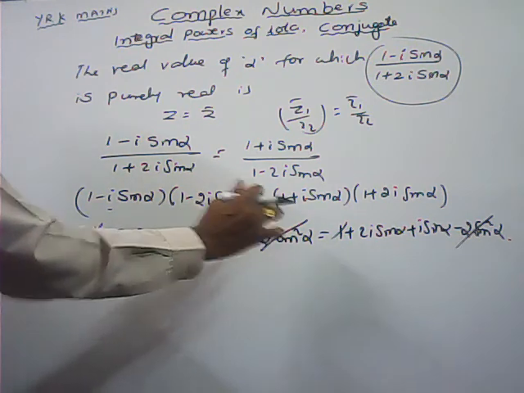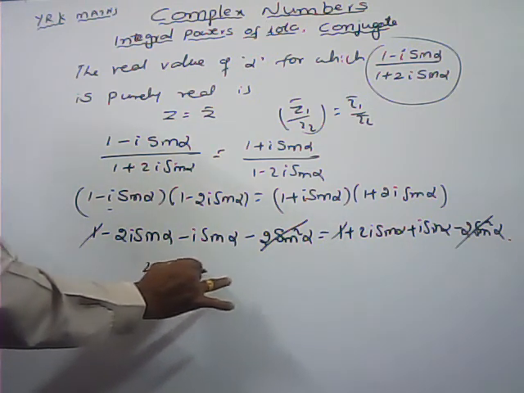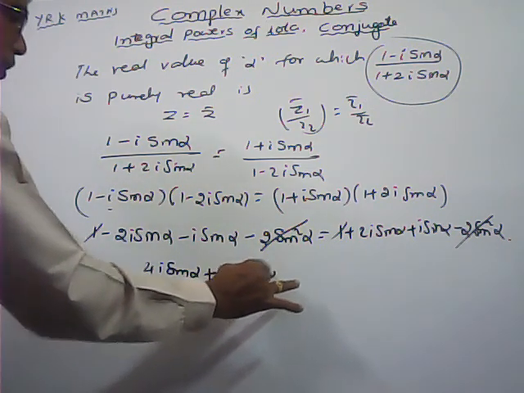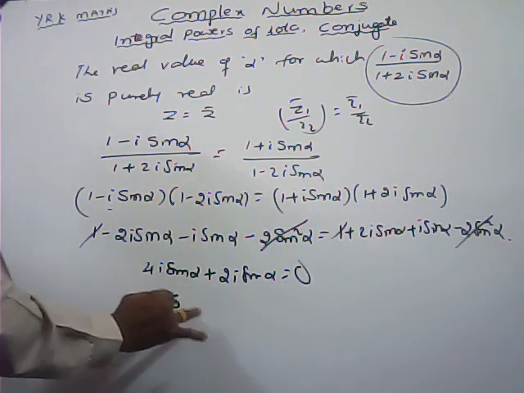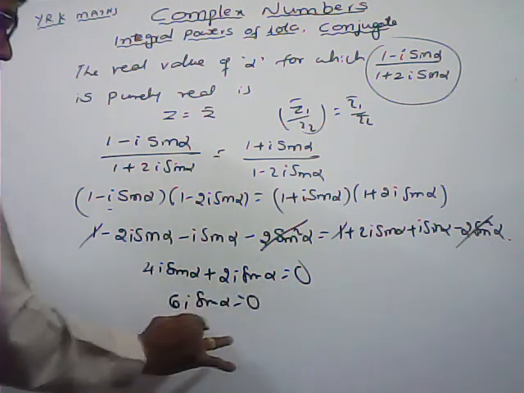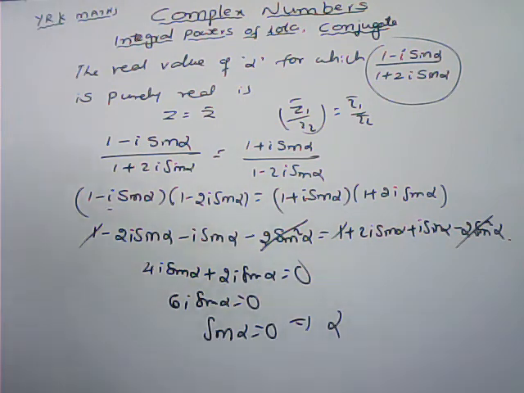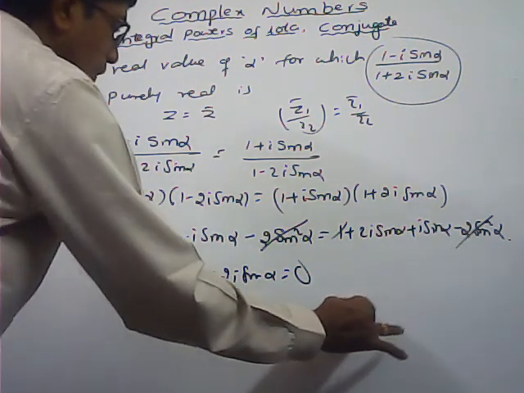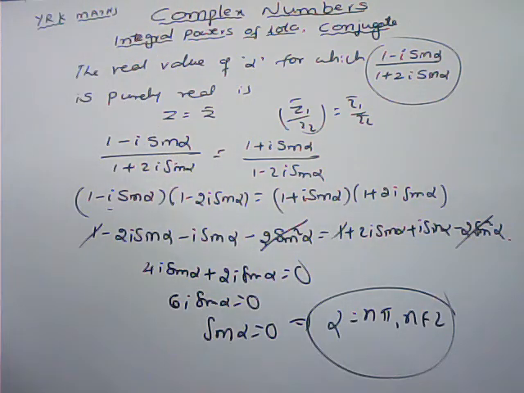these two you can transpose to that side. What are we getting? 4i sin alpha plus 2i sin alpha is equal to 0. By adding these two, 6i sin alpha is equal to 0. That is, sin alpha is equal to 0. That implies, what is the general solution? If sin alpha is equal to 0, alpha is equal to n pi, n belongs to Z. For all those values, the given complex number is purely real.